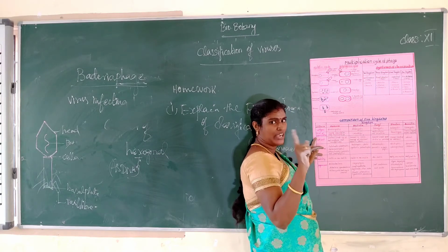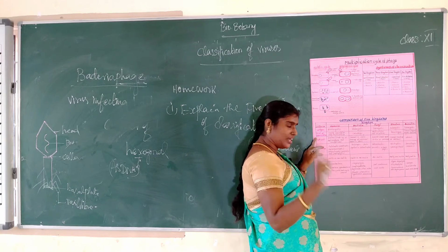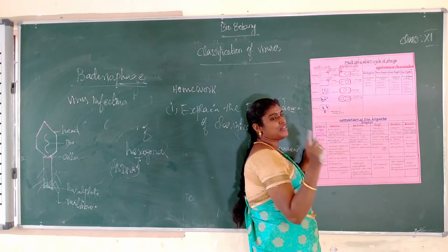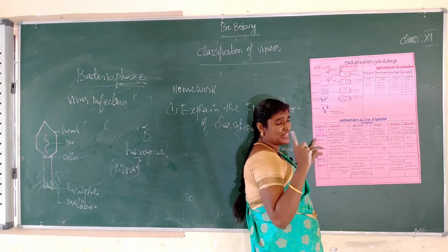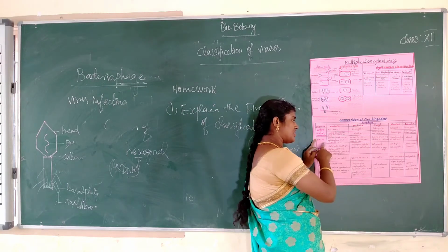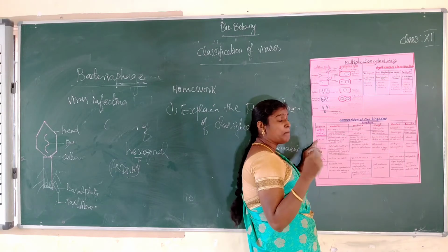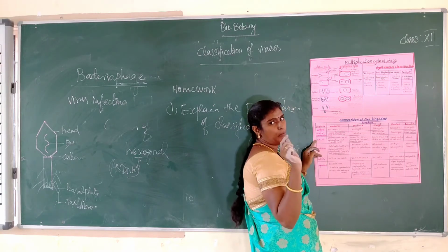Unicellular means made up of only one cell. That is called unicellular. Next, multicellular. What is the meaning of multicellular? Multicellular means it is made up of more than one cell. That is called multicellular. Next, cell wall is present. It is made up of peptidoglycan and mucopeptide.